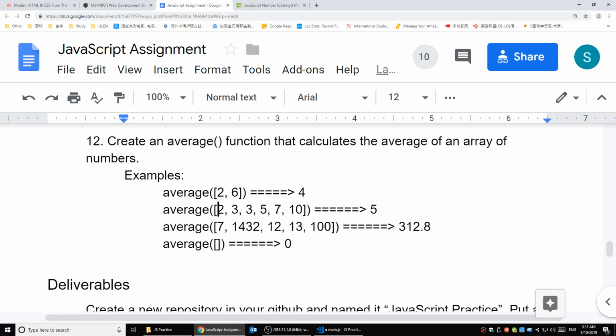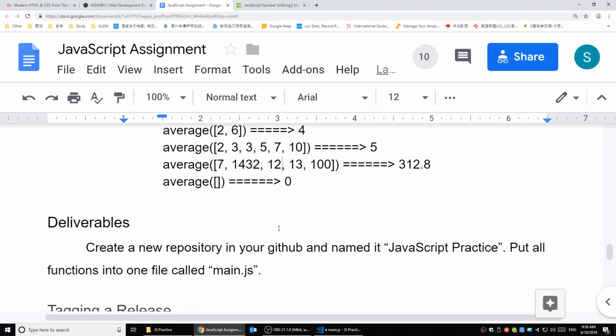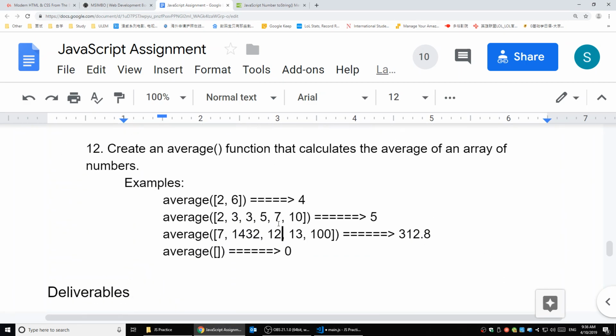If you sum all the numbers inside it and then divide by its length, you get the average. It asks what the average of this array of numbers is. So just add all the numbers together and then divide by its length. To add them together, you may need a loop: add the first one, plus the second one, plus the third one, until the last one, and then divide by its length. That's it. Alright, that's number 12, and that's all the questions.